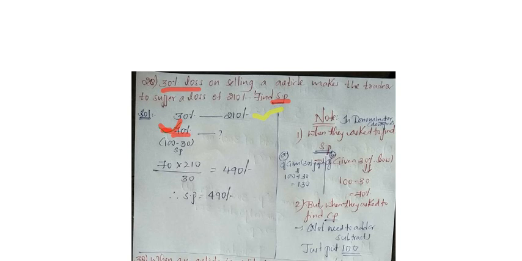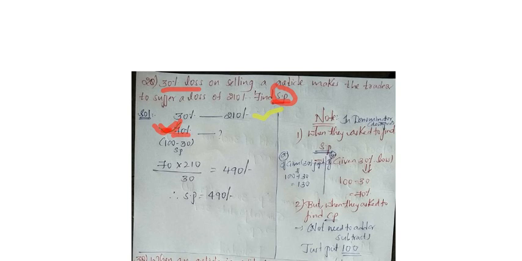Now, this will be applied only when they give the selling price, when we should find the selling price only. For cost price, simply in the down step we will write 100, but they have not given us cost price. Here they gave selling price only, so this process will be applicable.